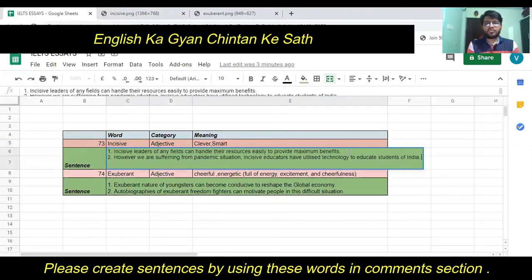Now let's go to the first sentence that I have created for this word. The first sentence is: incisive leaders of any fields can handle their resources easily to provide maximum benefits. It means that the leaders of different fields, if they are clever or smart, then they can handle and manage their resources in a good manner, and ultimately it will produce maximum benefits.